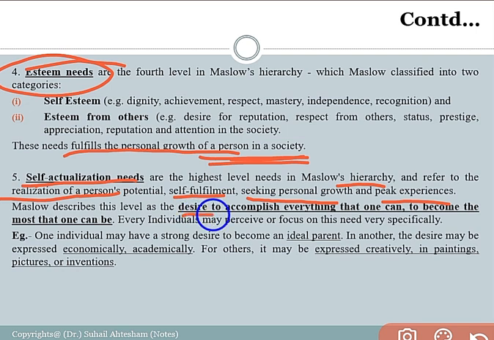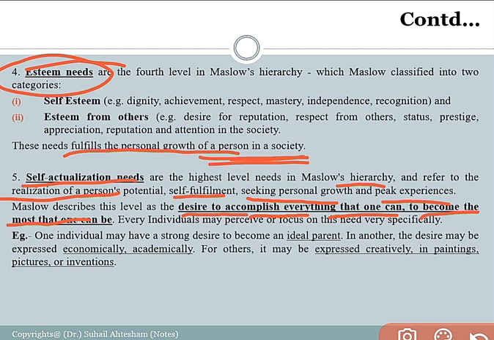So Maslow described this level as the desire to accomplish everything that one can, to become the most that one can be. Right. So here, according to Maslow, every individual has to analyze himself by keeping in mind the experiences which the person has shared, the various interests, and the environment, and has to work according to his specification, according to his area of interest, and according to his experiences in the society, and has to work in the right focused way.